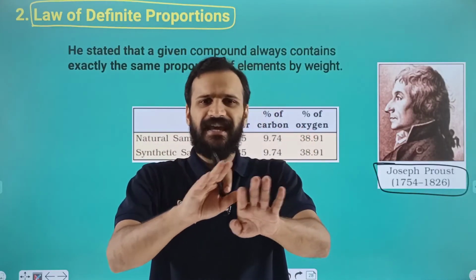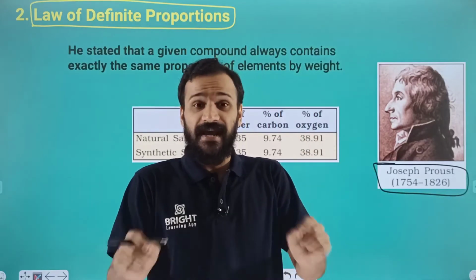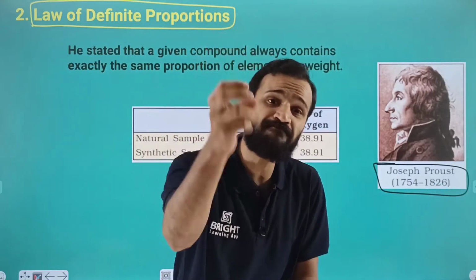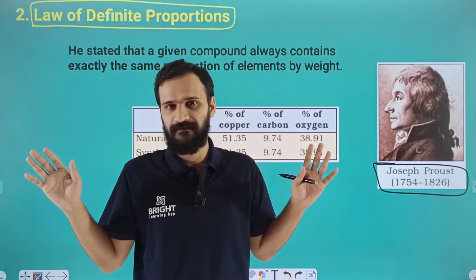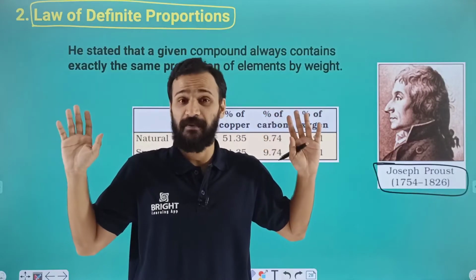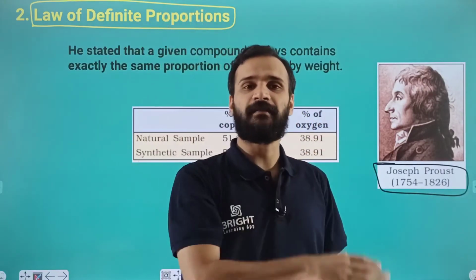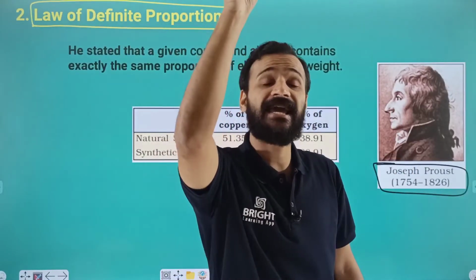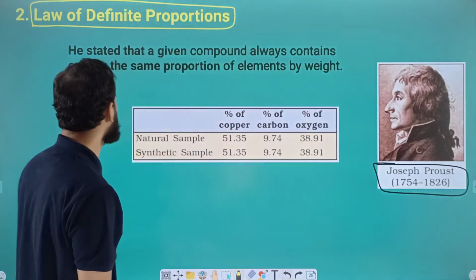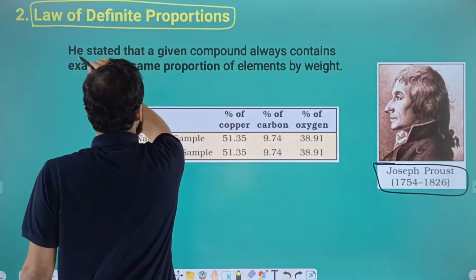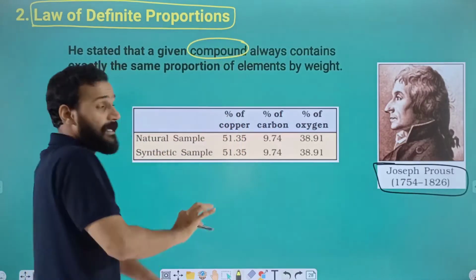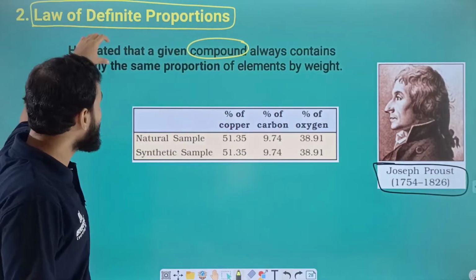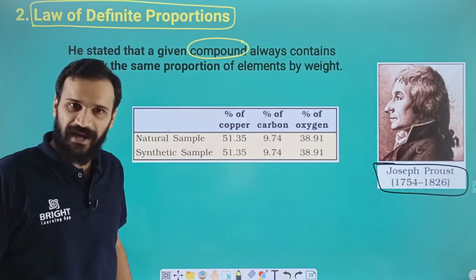It states that a given compound always contains exactly the same proportion of elements by weight. This is called the law of definite proportion. I am repeating, a given compound always contains exactly the same proportion of elements by weight. You can take any compound you like.